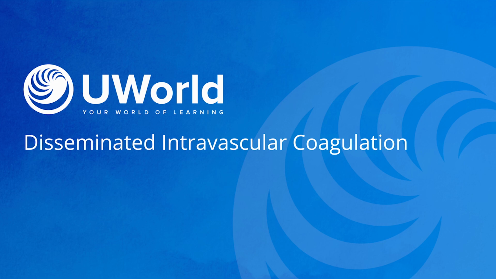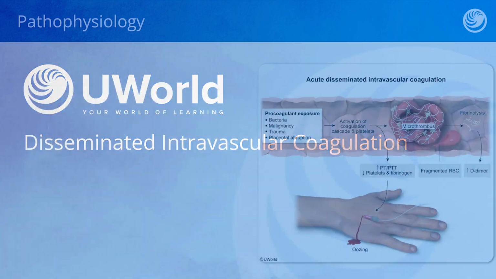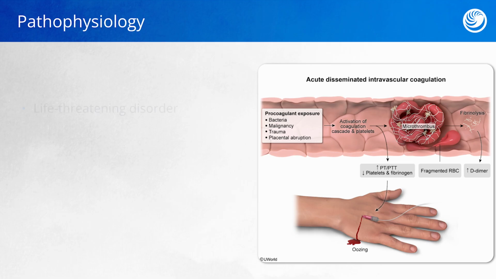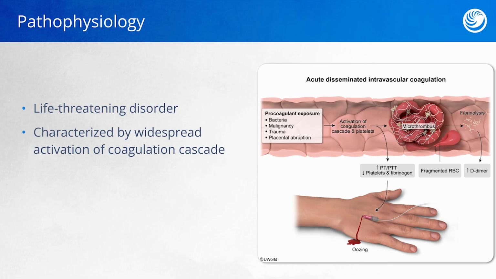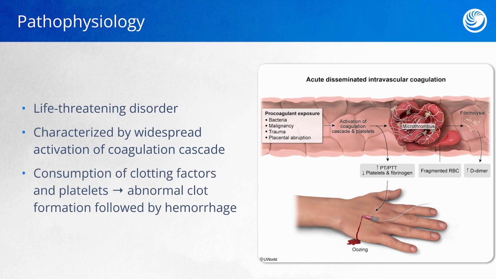This topic is Disseminated Intravascular Coagulation. Disseminated Intravascular Coagulation, or DIC, is a life-threatening disorder that occurs when there's widespread activation of the coagulation cascade. In DIC, clotting factors and platelets are quickly consumed. This causes abnormal clot formation, which is then followed by hemorrhage.